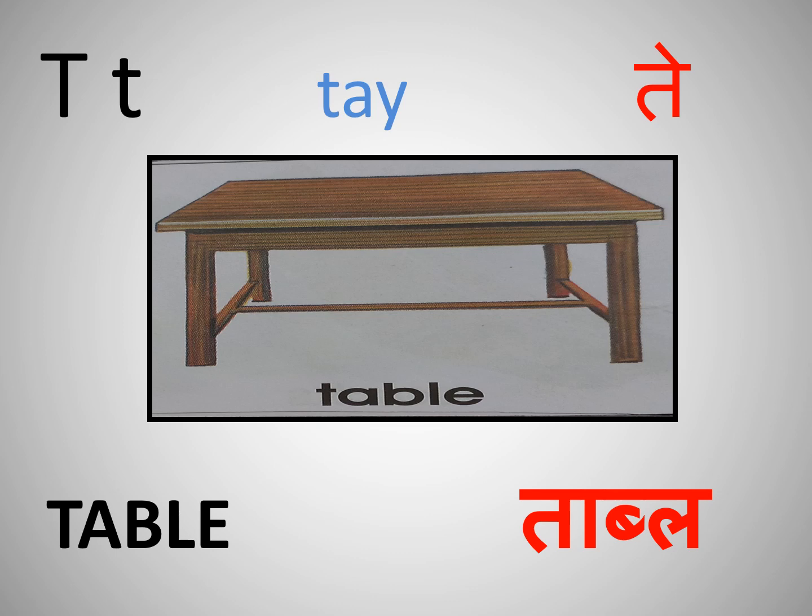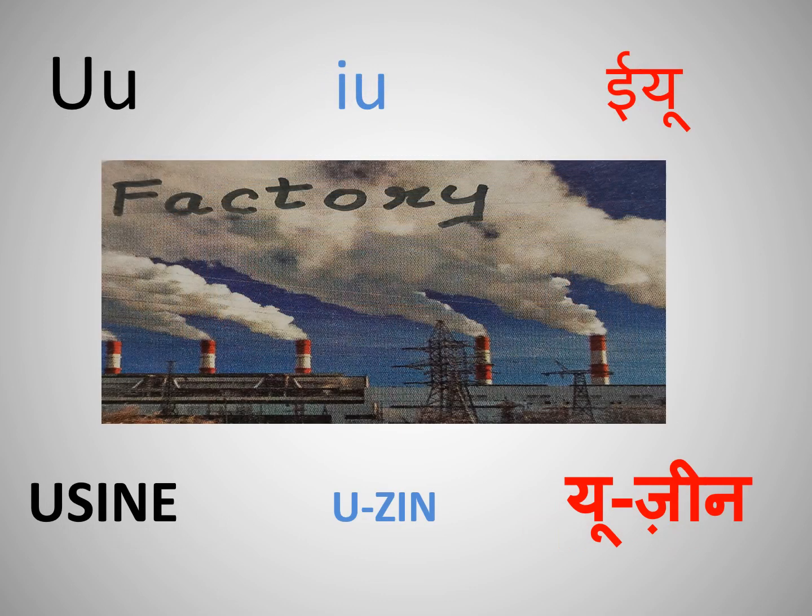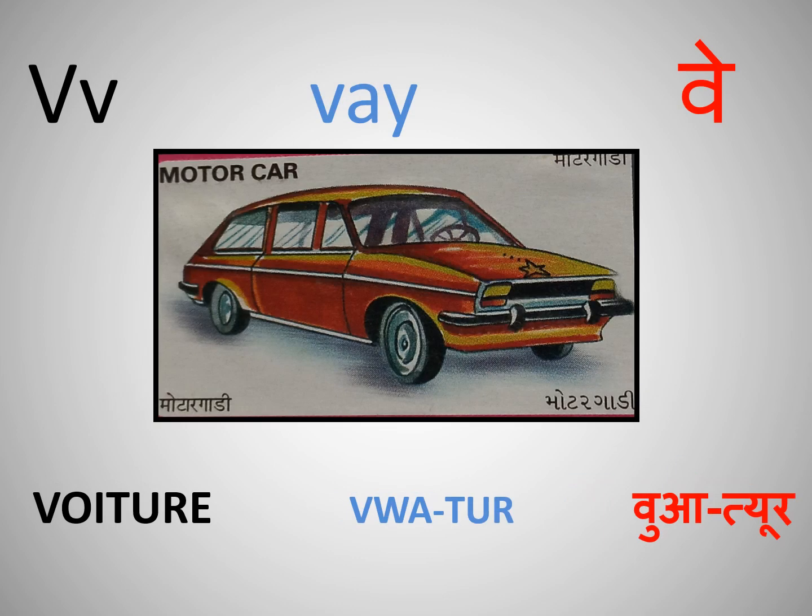Okay, now let's come back to our letters. So T as in tabla. U as in usine. V as in voiture.